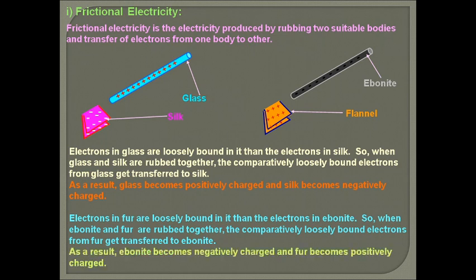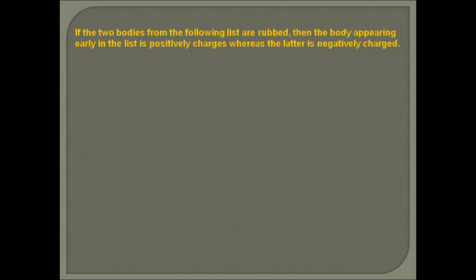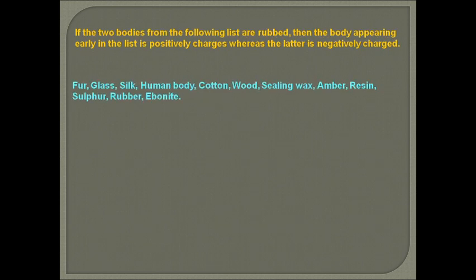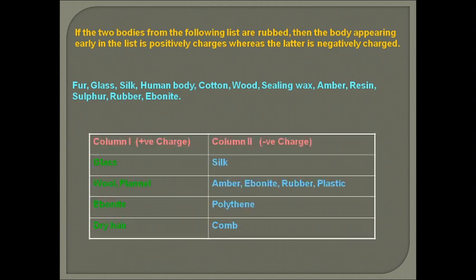The second method is by making contact of two bodies. Before that, there is a list of different bodies that we can rub against each other. For example, in column 1 there are glass, wool, flannel, ebonite, or dry hair.